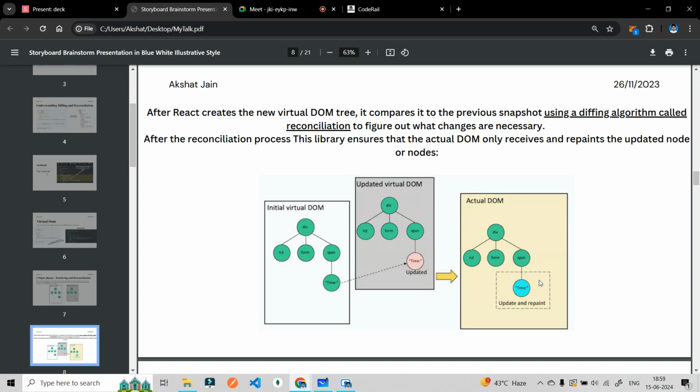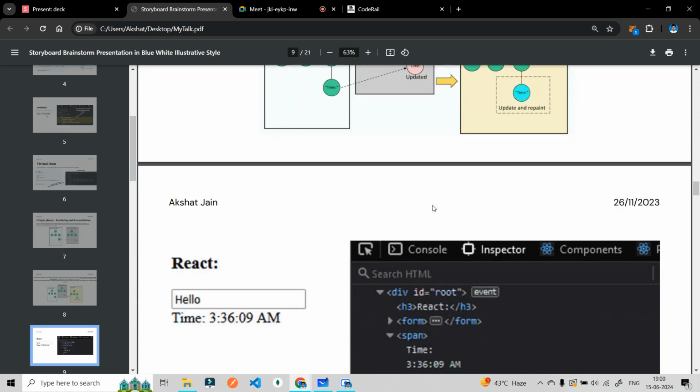So it has updated the particular node of the DOM. It will stop the whole DOM from re-rendering. This is what I was telling you, using a different algorithm called reconciliation to figure out what changes are necessary. The DOM only receives and repaints the updated nodes. Okay, I have told you about that.